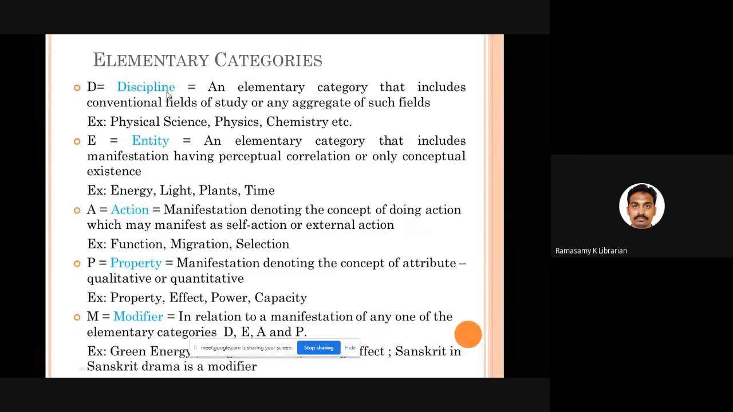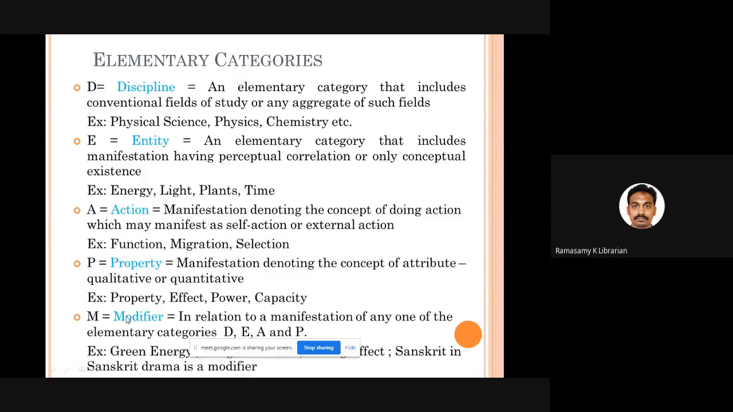Okay, good. So what is D? D stands for discipline. Any subject, maybe physics, chemistry, or physical sciences, is called a discipline. What is entity? Like personality in Colon classification, here we have entity, maybe energy, light, plants, all those things. Action is a process like function, migration, selection; the process, the action are placed under A. Then comes property, maybe the attribute of that particular entity. It can be quantitative or qualitative, something like property, effect, power, capacity.